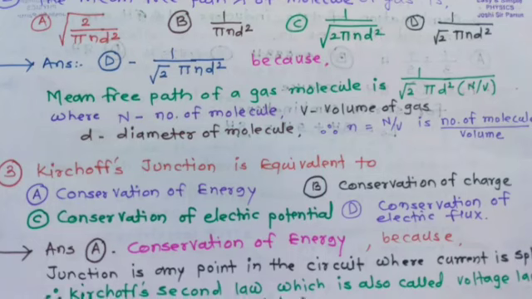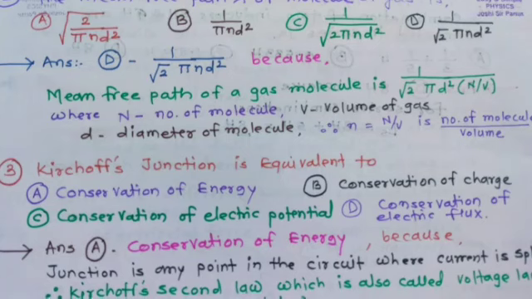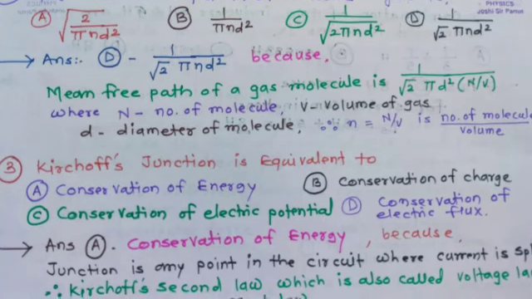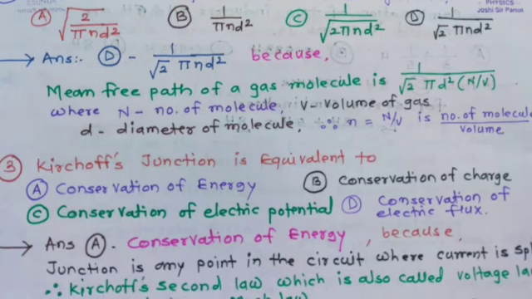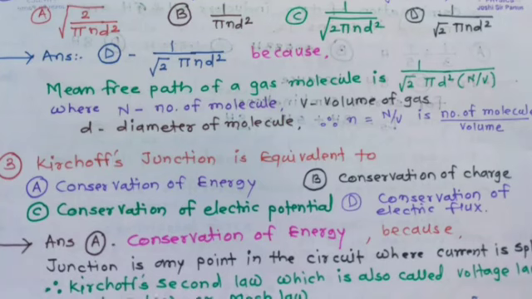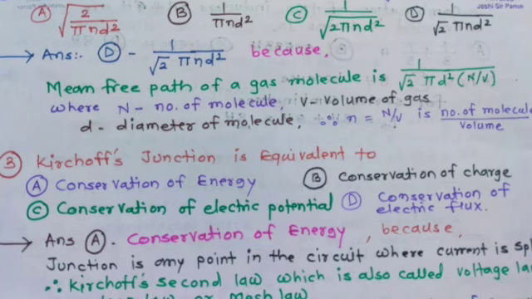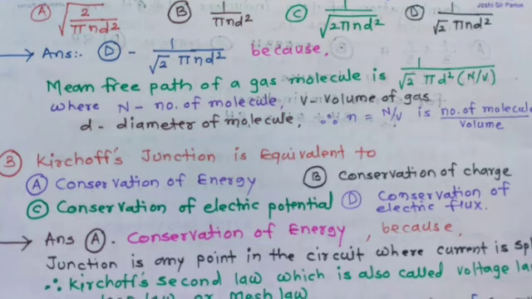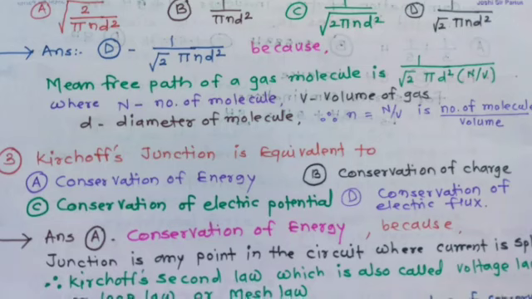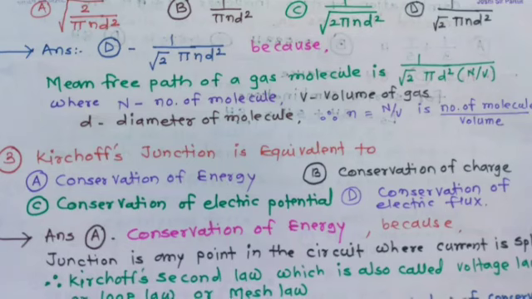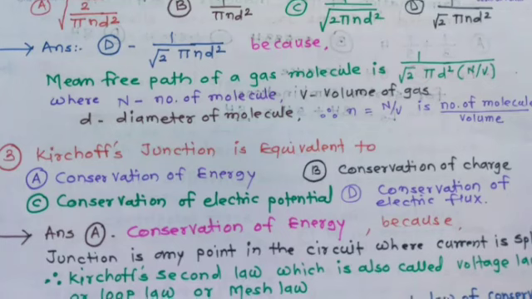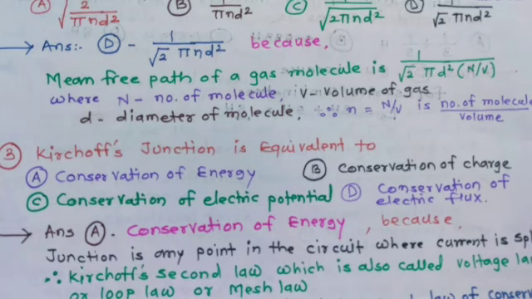So the answer is option D, 1 upon square root of 2 pi n d square, because the mean free path of a gas molecule is 1 upon square root of 2 pi d square n upon V, where N is the number of molecules, V is the volume of the gas and d is the diameter of the molecule. So small n is equal to capital N upon V, which is called the number of molecules per unit volume. So the answer is option D.